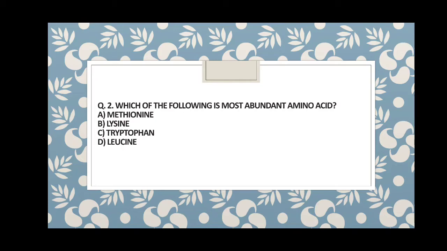So guys, what will be the answer? These types of questions are direct. If you remember, then you will answer. If you are not memorizing these things, then you are not able to answer these questions. So guys, the answer is D, that is leucine. Leucine is the most abundant amino acid, and tryptophan is the rarest amino acid.